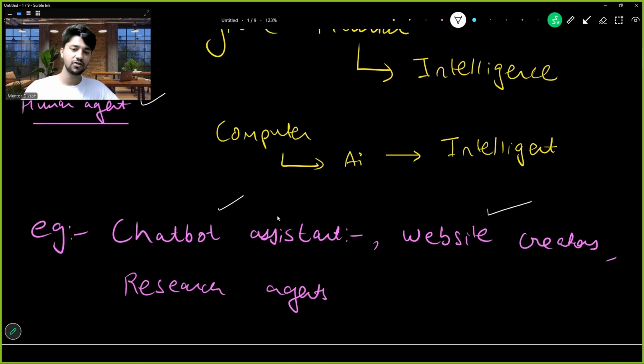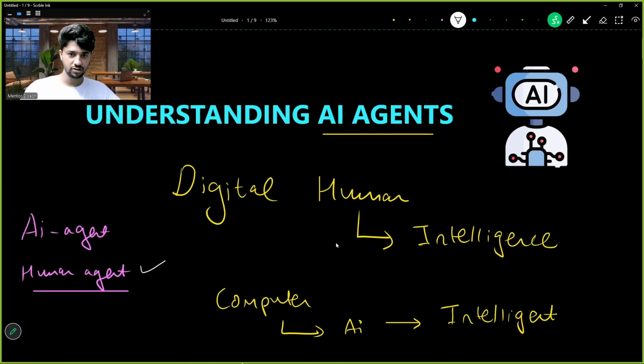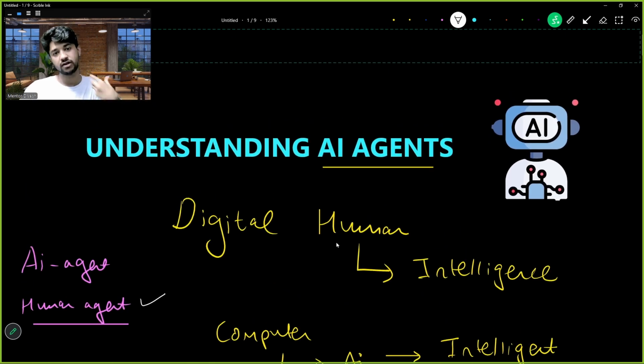Similarly, an AI agent for research papers. The only task of this AI researcher is to research new research papers and not do anything else, not teaching, not creating content, not writing poems. So I hope things are very clear. AI agents are coming into existence to solve a specific task.